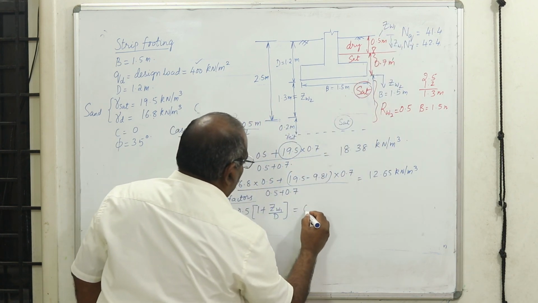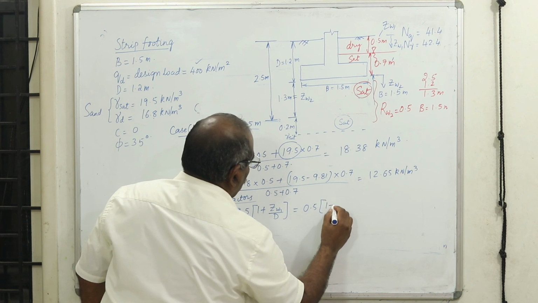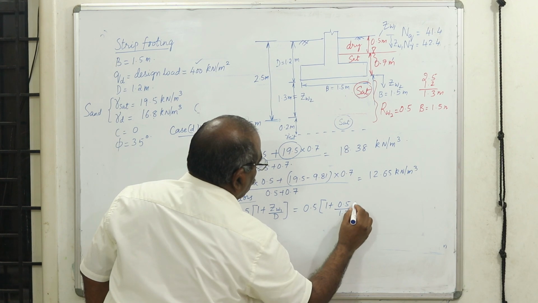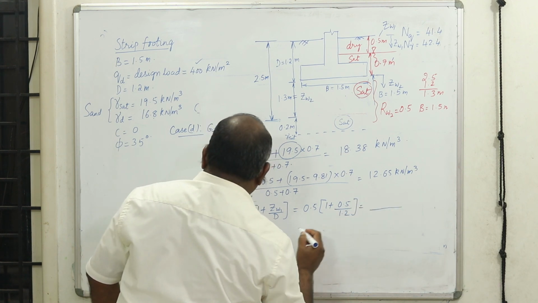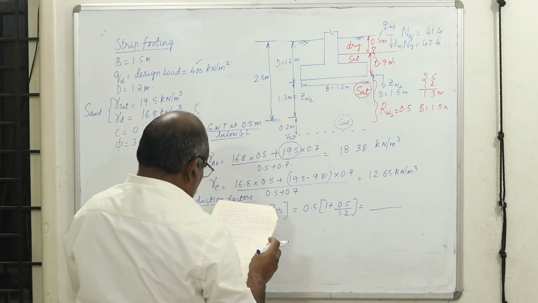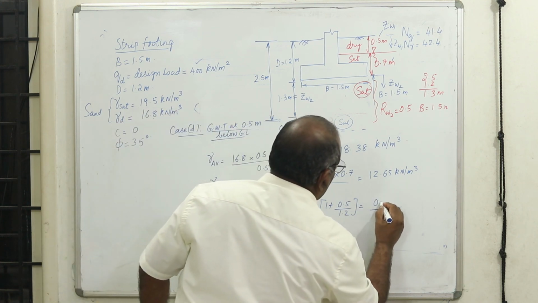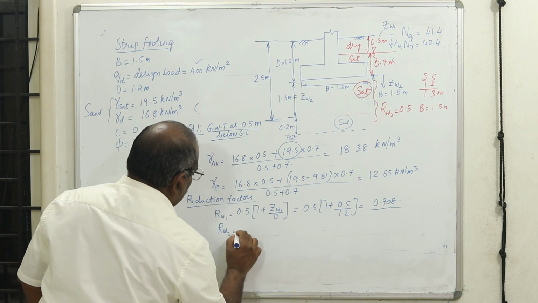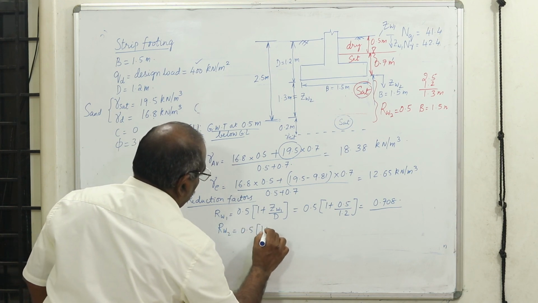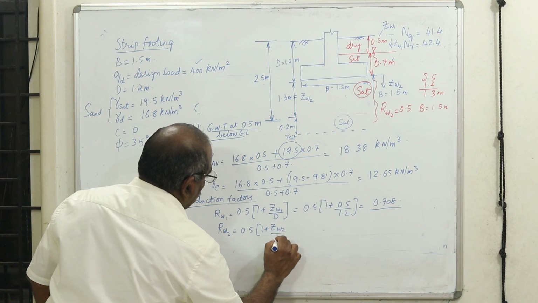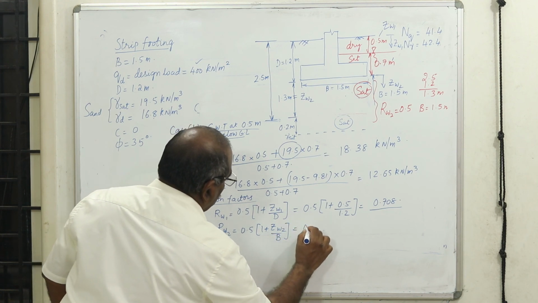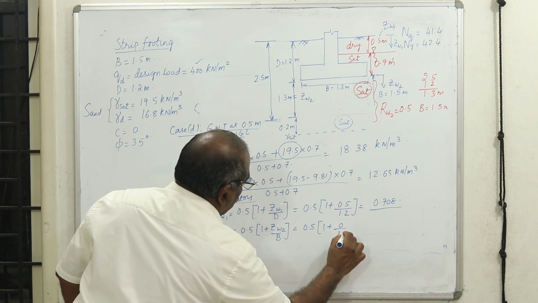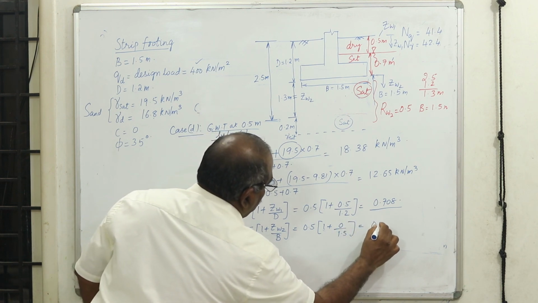Okay, now 0.5 and 1 plus 0.5 divided by D is 1.2. So I'll get this reduction factor. The reduction factor comes to 0.708. Then what is RW2? Even without calculation, you can still write 1 plus ZW2 divided by B, so that you get practice. 1 plus 0 by 1.5, you will get 0.5.